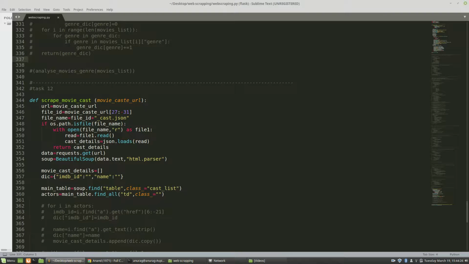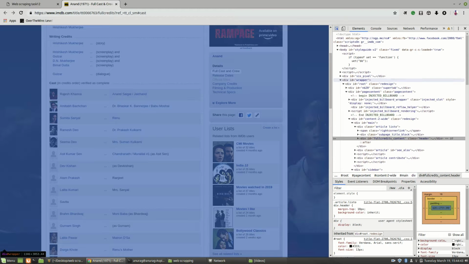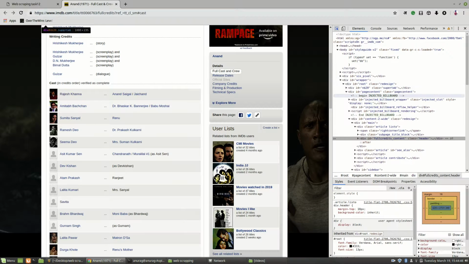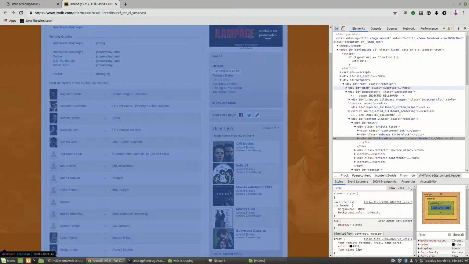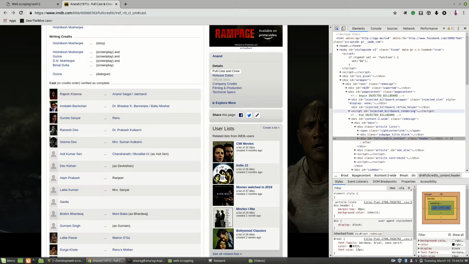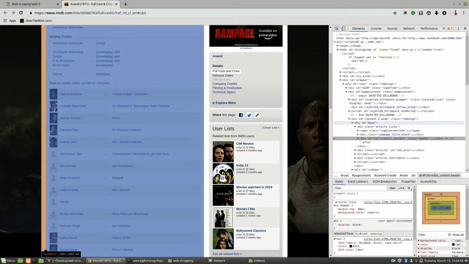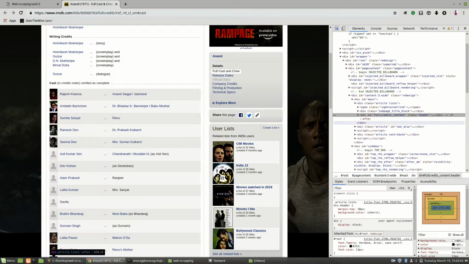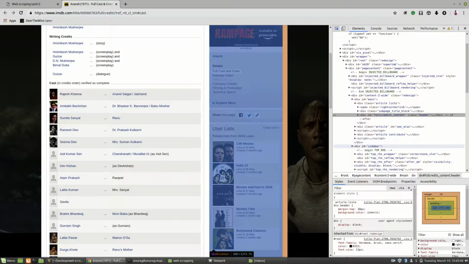So I have created a variable called main table equal to soup.find. That is the name of a tag, table tag, comma, class is equal to cast list. So there must be a class called cast list which contains all the details of my cast. But where is that? Wait, I'm finding the same for you. If we go here, no, not here, not here again.